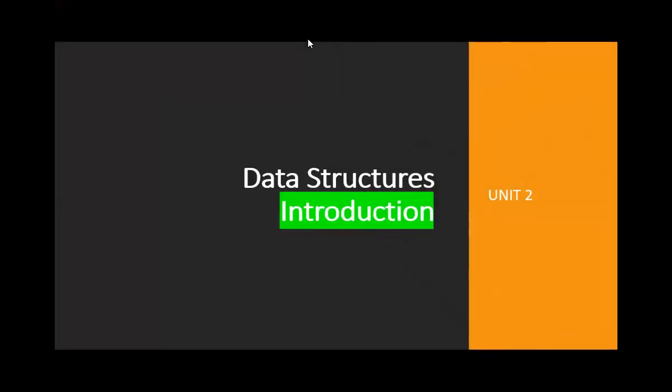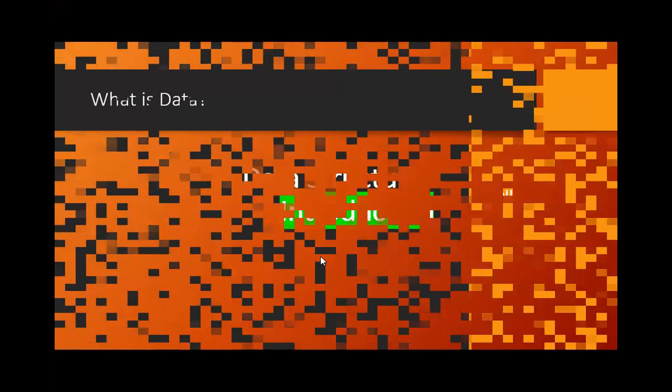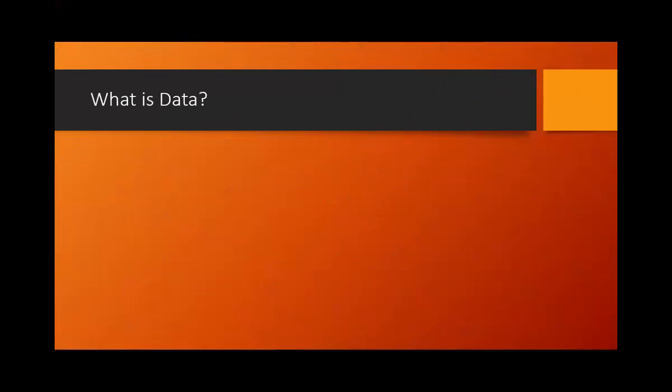I'm allowing you to speak because I may ask certain questions, and if you know the answer, you can unmute yourself and answer. Yes, data structures. The first part, that is the introduction part, we are going to deal with here. Before we know what data structure is, we need to improve our knowledge of a couple of definitions and concepts. The first one is data.